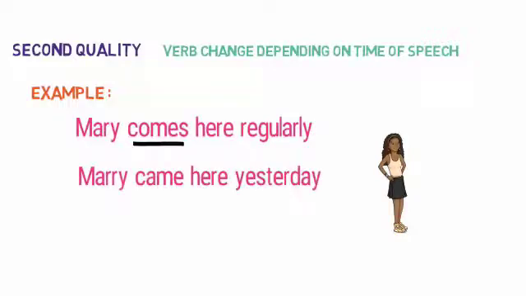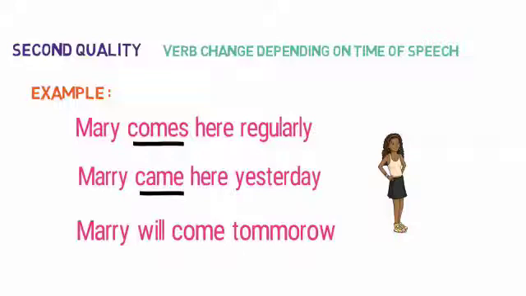Here came is the verb and we're talking about a past event, that she came here yesterday. Now look at the future event. Mary will come tomorrow. Here will and come are the verbs and we are talking of the future event.